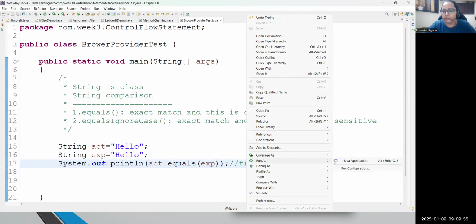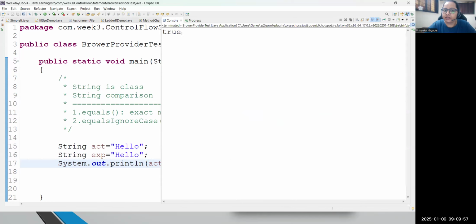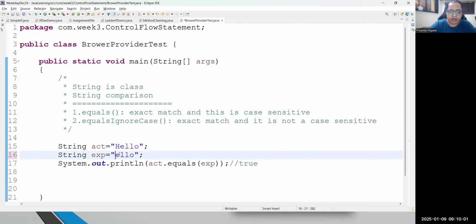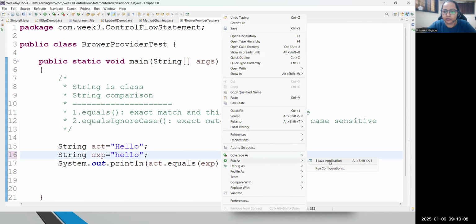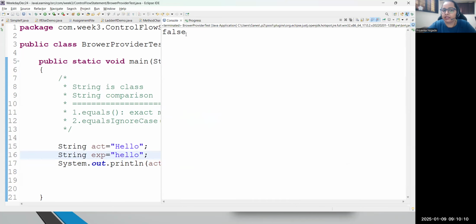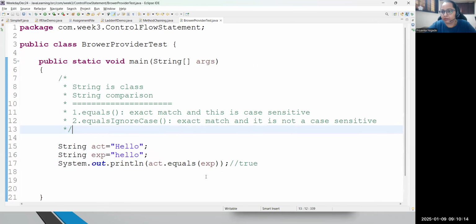If I run this code, I'm just getting the result as true because both strings are equal. But suppose in my expected string I have written every letter in lowercase. If I run this code, see the result. I'm getting false this time. It means the equals method performs exact matching.